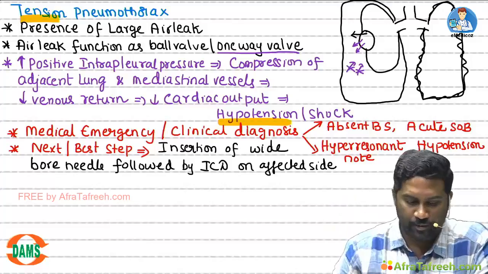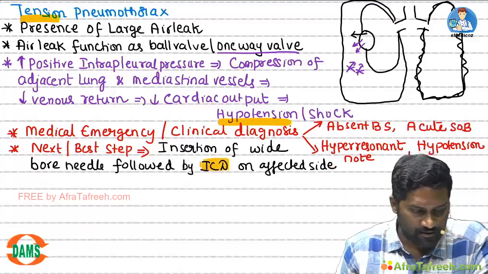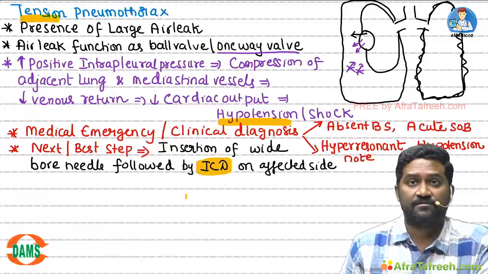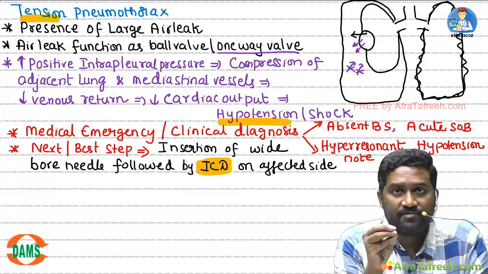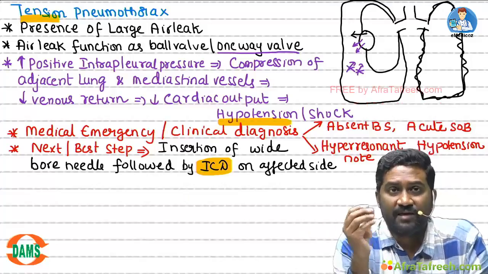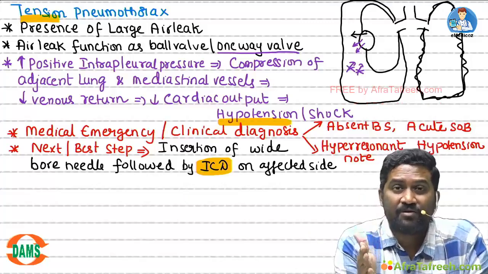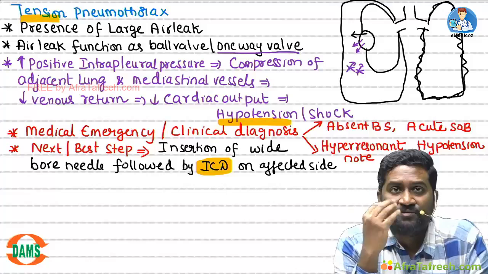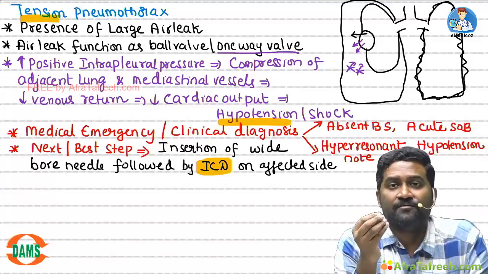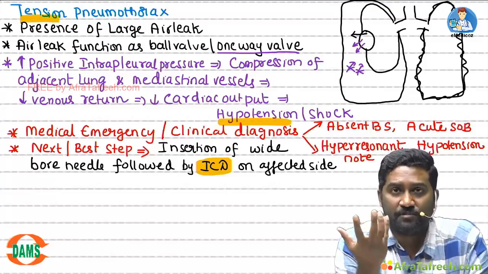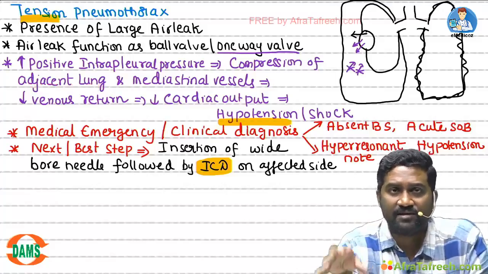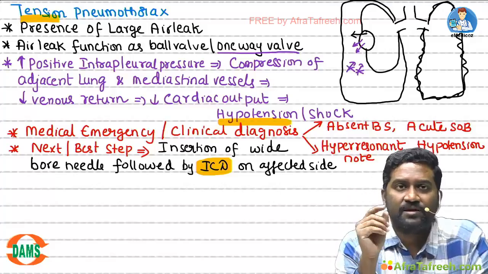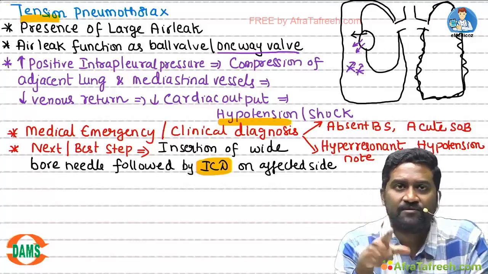Now, you can get a doubt, why not go for an intercostal drain in the first instance itself? Students, intercostal drain insertion is a minor surgical procedure. It will take a few minutes. In that time, the patient may not survive, whereas putting a needle will only take a few seconds. So, insertion of a wide bore needle will save time, will save the patient's life, and later you can go for ICD when everything is arranged. So, the wide bore needle is put initially to save the life immediately.